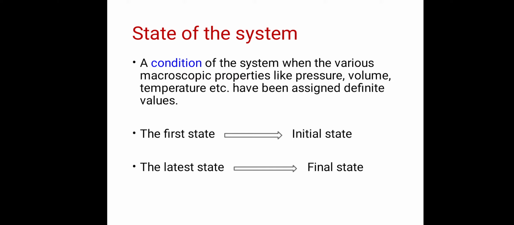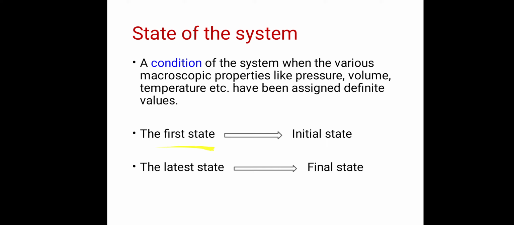Now if that cylinder is fitted with a piston, and if we move that piston inside, then that gas gets compressed. After compression, suppose its pressure is P2. So its initial pressure was P1, which was its condition, and later its pressure is P2, which is its latter condition.